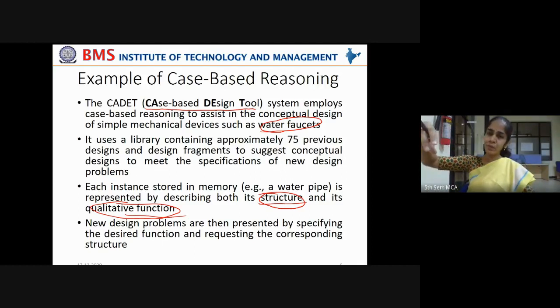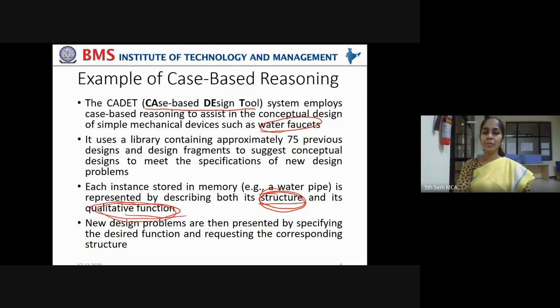If half is open, it has to give half of the flow. If fully open, it has to give full flow. If it is turned off, then it should not drip drop by drop. Completely, it has to stop the water flow. Like that, some specific design will be maintained for each kind of functionality. So it is stored in the form of its structural design and the functionality associated with that structural design.